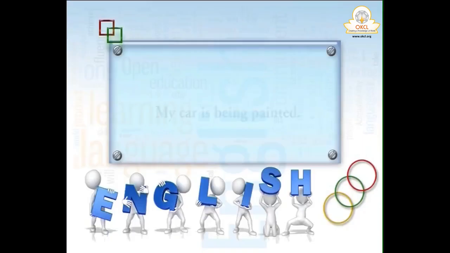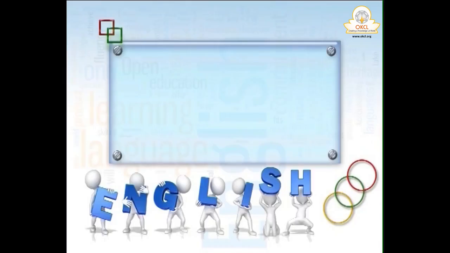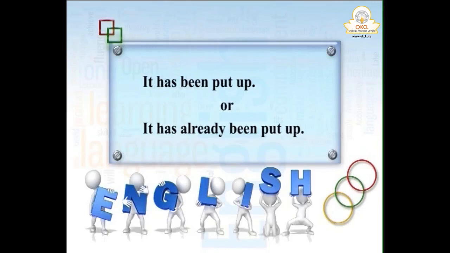When the doer is understood, like the sentence I told you, my car is being painted means by the painter. Here the painter is not important at all, the work is important. Okay, the case has already been put up. Put up means whoever is dealing with the case, the dealer has put up the case. But you don't say dealer because here the doer is not important. The work, what is the situation, what is the condition of the file? You say it has been put up or it has already been put up, meaning definitely by the dealer.